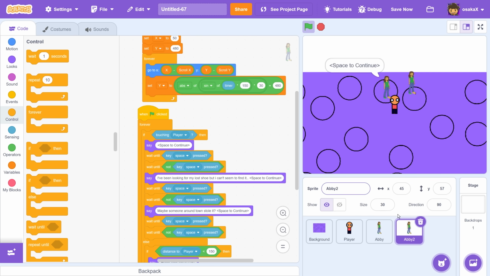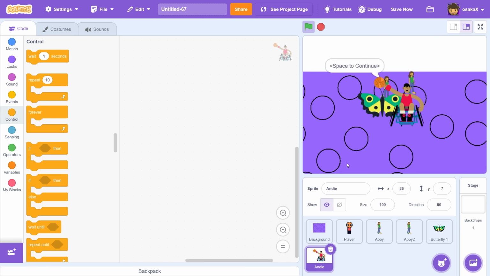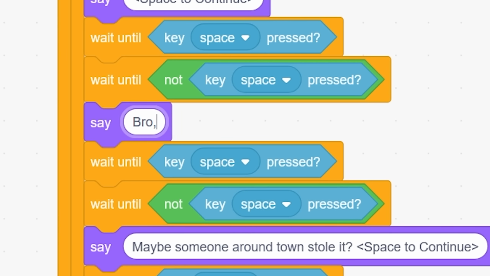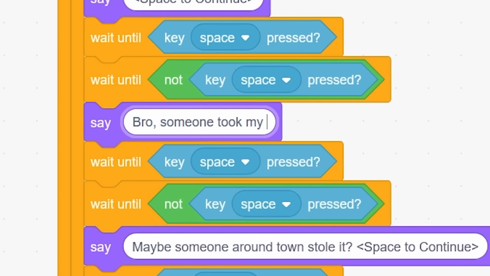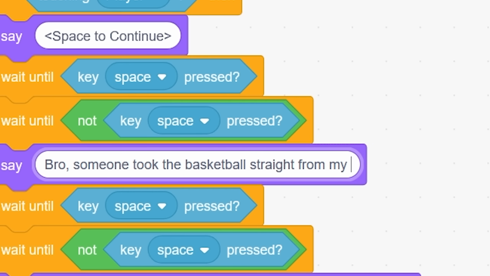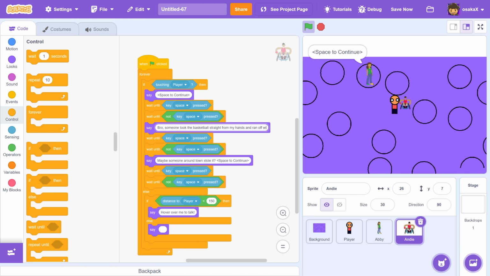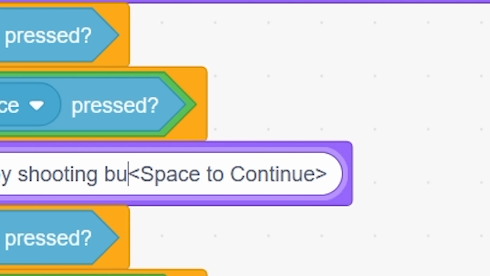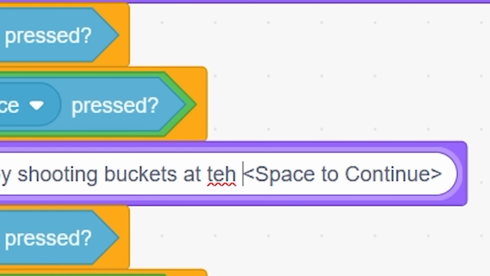Okay, let's add another NPC. Okay, let's add Andy. He's a cool guy. Okay, usually he's holding a basketball. So let me take out the basketball and bro. "Someone took the basketball straight from my hands and ran off with it. I think I remember Abby shooting buckets at the court yesterday."